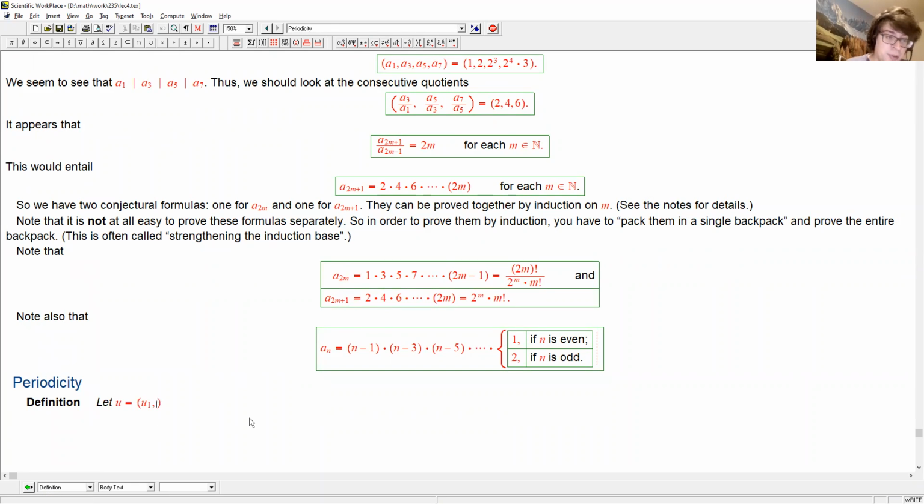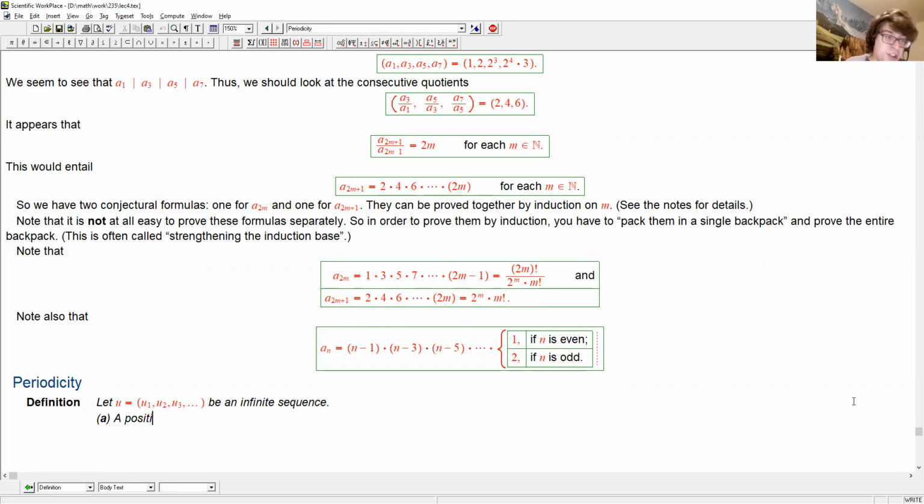So let U be a sequence of, let's say, numbers. Can be reals, can be complex numbers. Actually, it can be a sequence of anything. And it should be an infinite sequence. This is a situation where finite sequences are actually more complicated.